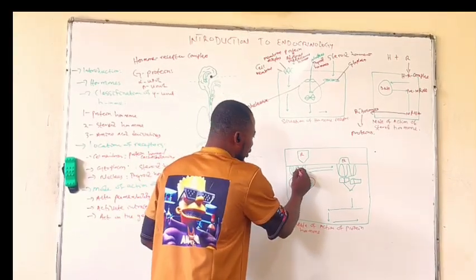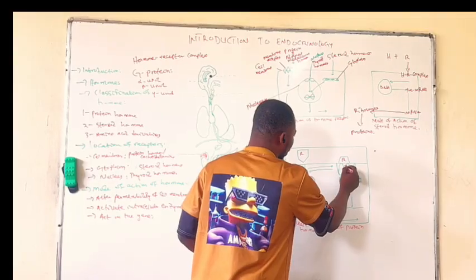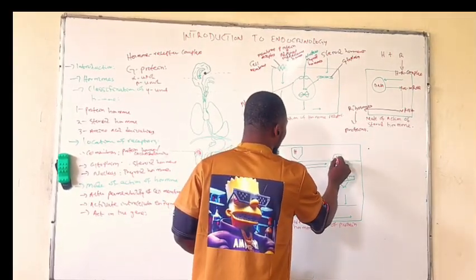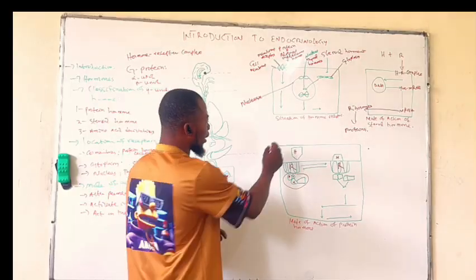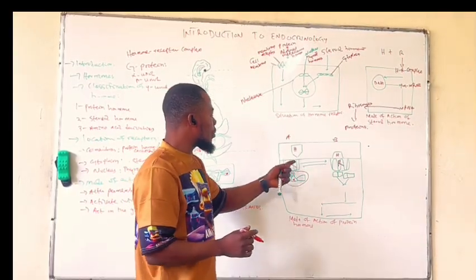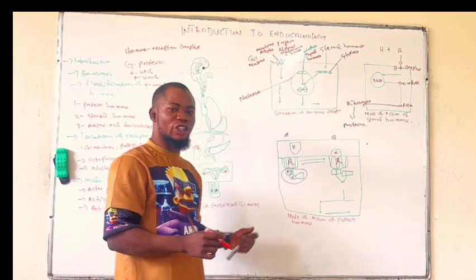These are the receptors that are situated on the cell membrane. This is also a receptor. These are hormones. Now, you can see that at A here, the hormone has not bound to the receptor. But in B, our hormone has already bound to the receptor.